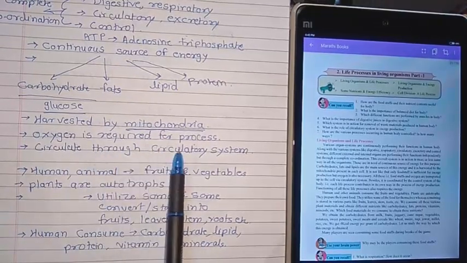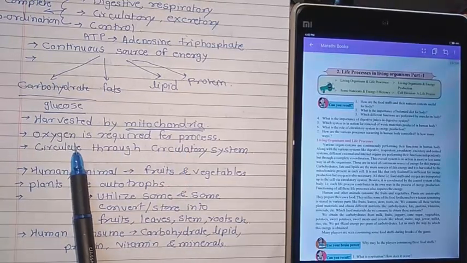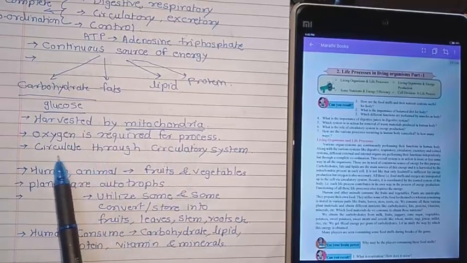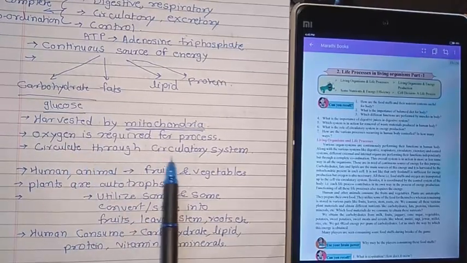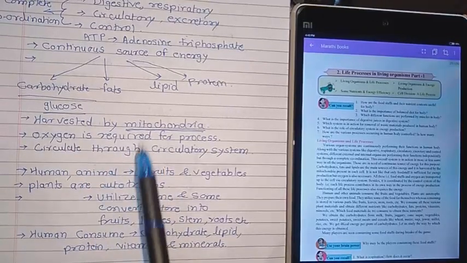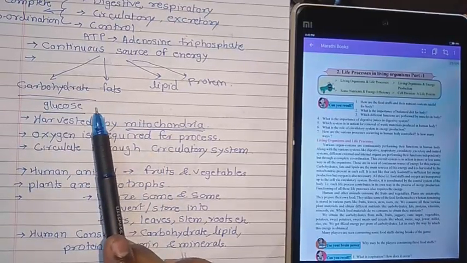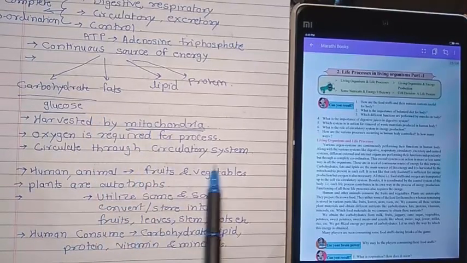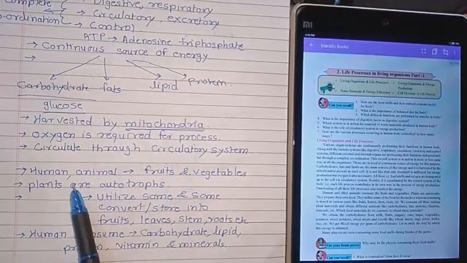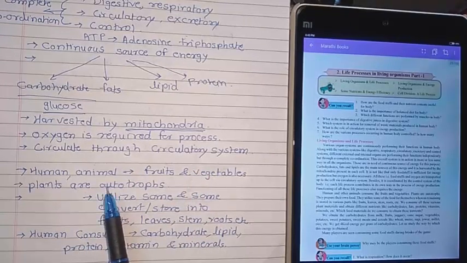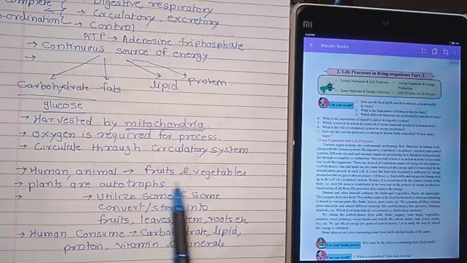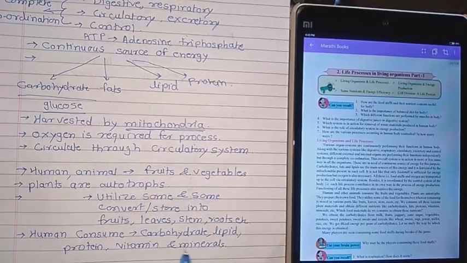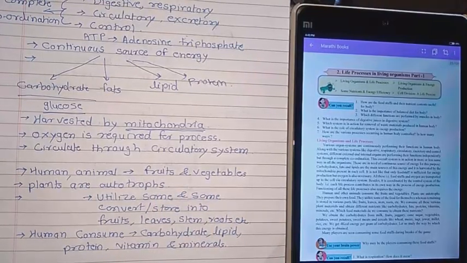Then along with the food source, we require oxygen for this process, and this oxygen comes from respiration. This oxygen is circulated through the circulatory system. Along with that, various components of this energy source are also circulated through the circulatory system, that is, the blood. Human beings and animals have fruits, vegetables, and other sources of carbohydrates, lipids, and proteins, which provide energy to us.